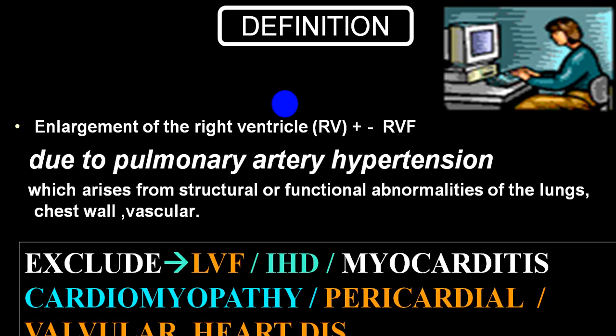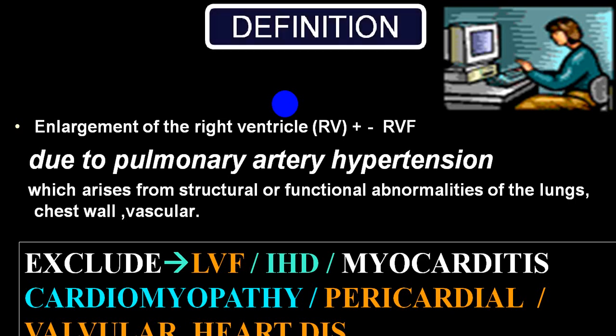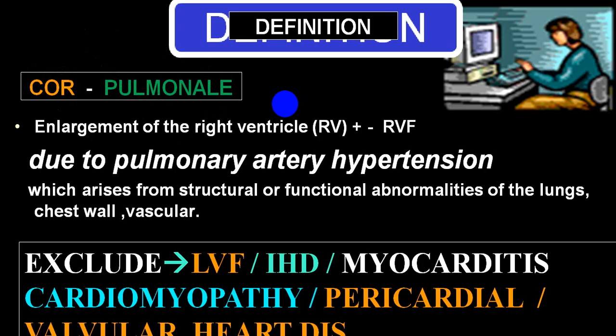It excludes LVF, ischemic heart disease, myocarditis, cardiomyopathy, pericardial disease, and valvular heart disease. Meaning these changes in the right ventricle or right ventricular failure should not be due to any cardiac etiology like left ventricular failure, ischemic heart disease, myocarditis, cardiomyopathy, pericardial disease, or valvular heart disease. That is called cor pulmonale.